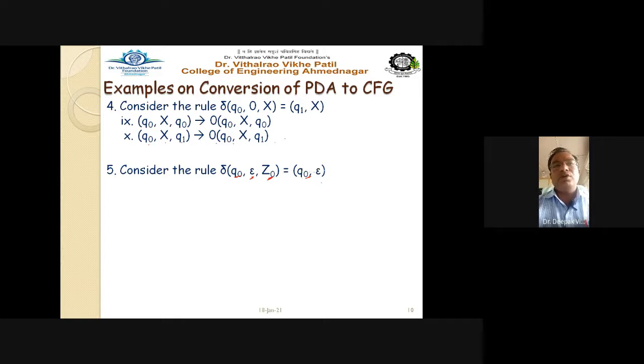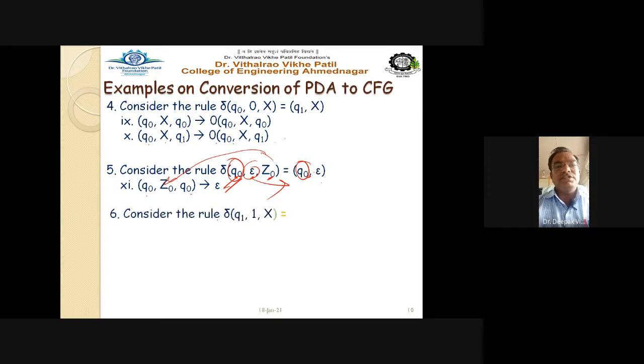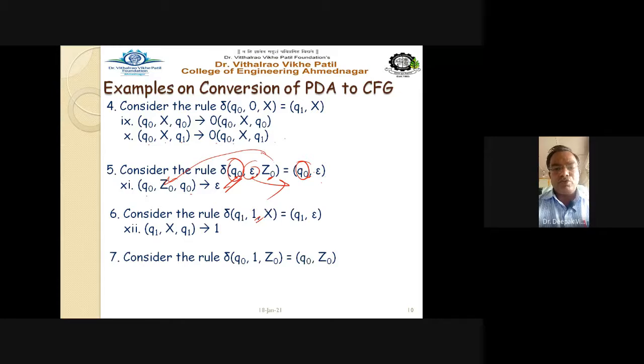Q0 epsilon. Then you will get only one rule, Q0 Q0. This Q0 and this Q0, Z0 will definitely go here, and epsilon will be on the right hand side as per the rule. And 6, consider the rule delta Q1 1 X = Q1 epsilon. So same, only one rule, Q1 X Q1, that gives you 1 as a terminal symbol, right? 7, consider the rule delta Q0 1 Z0 = Q0 Z0.